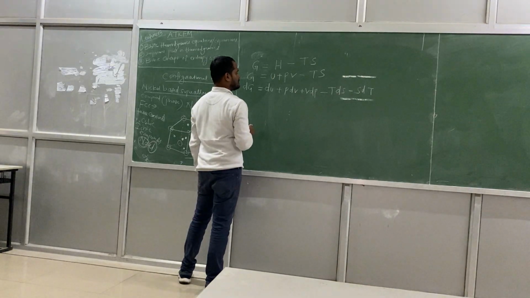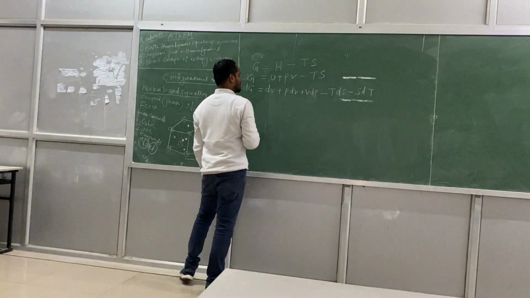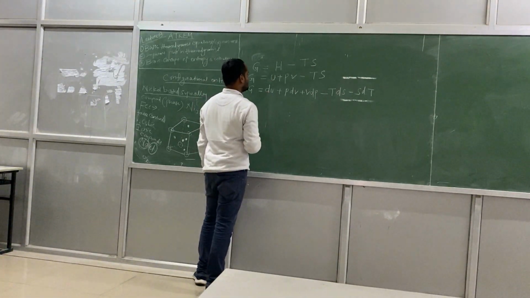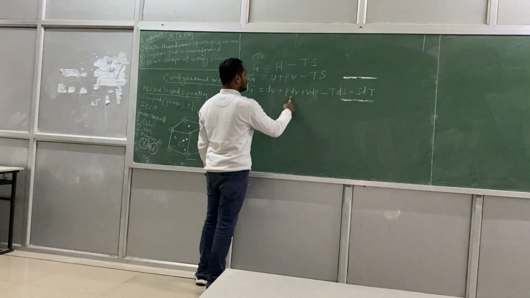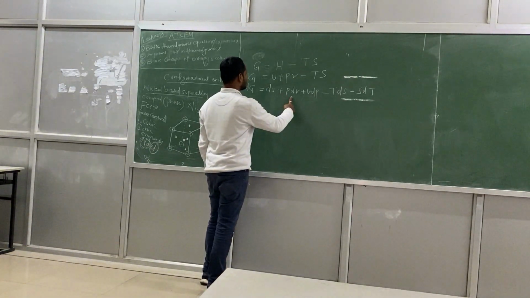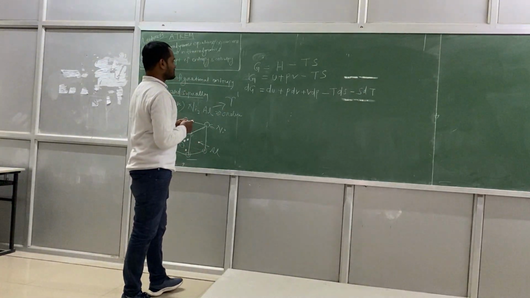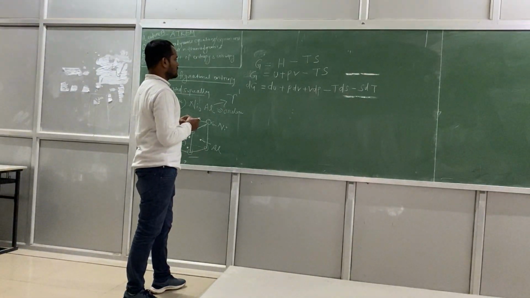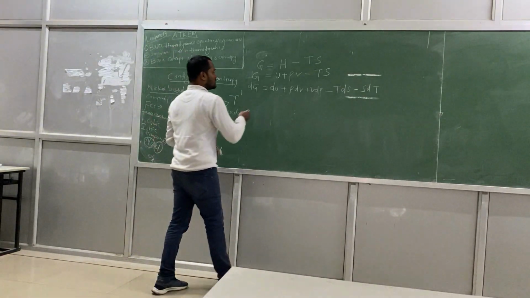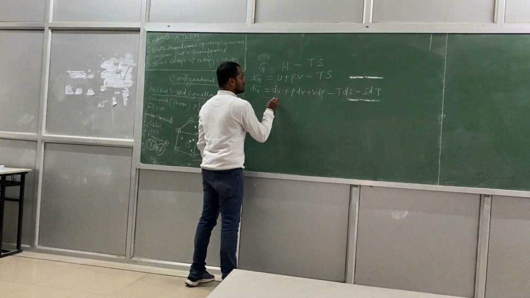So now, this is dU plus PdV. No, sir, dU is equal to dQ minus dW, then PdV becomes plus PdV. So dU plus PdV is equal to del Q, dH.